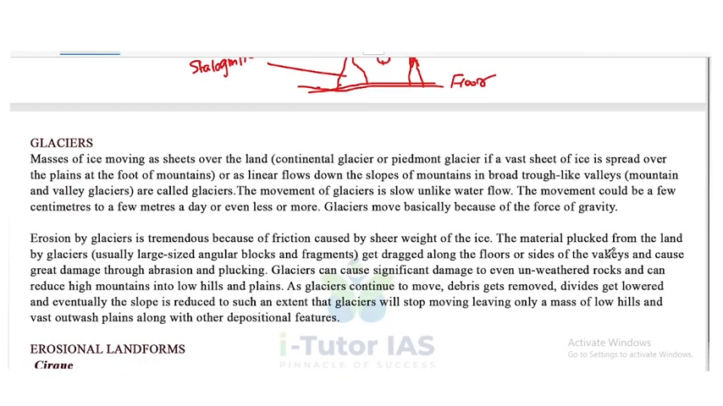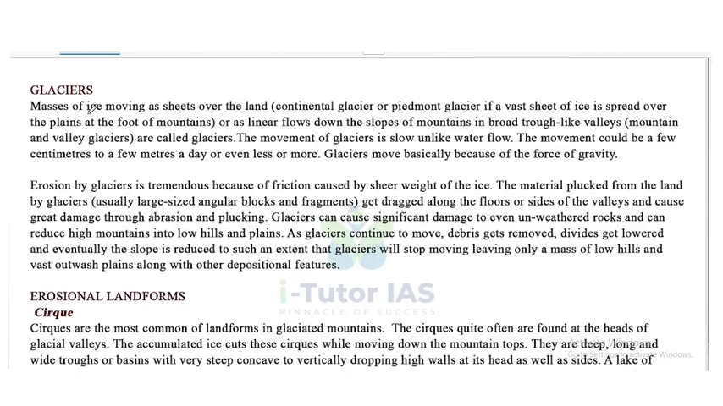Now, glaciers. Masses of ice moving as sheets over the land, that is continental glacier or Piedmont glacier. If a vast sheet of ice is spread over the plains at the foot of mountains, or as linear flows down the slopes of mountains in broad trough-like valleys, they are called glaciers. So simply, masses of ice moving as sheets over the land or as a linear flow down the slopes of mountains in broad trough-like valleys are called glaciers.